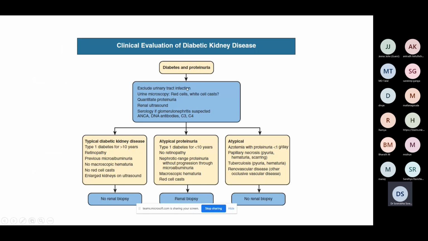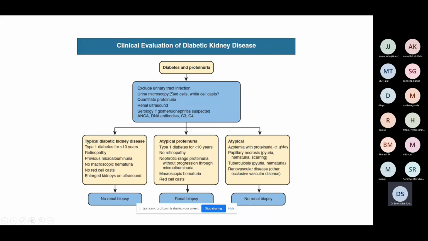So the last chart: if you have to see any patient with diabetes and proteinuria, first thing, rule out all other causes, whether there is a urinary tract infection. Is this protein due to any red cells or uncontrolled blood sugars or uncontrolled hypertension? Once you rule out all these, that it is not infection and the proteinuria is not spurious and is actually proteinuria due to diabetes itself, quantitate the proteinuria. Ideal would be to do a 24-hour urine protein. If not possible, at least a urine PCR.